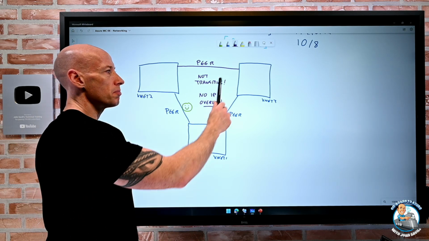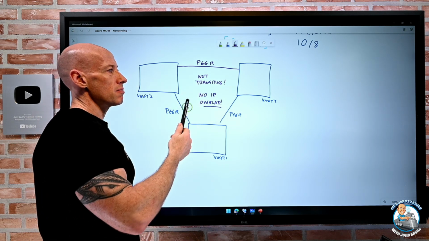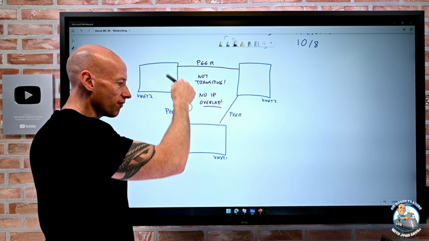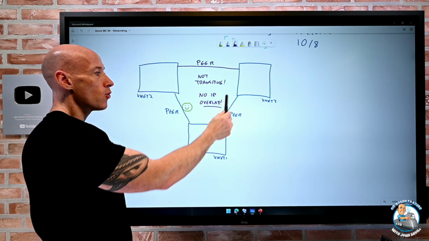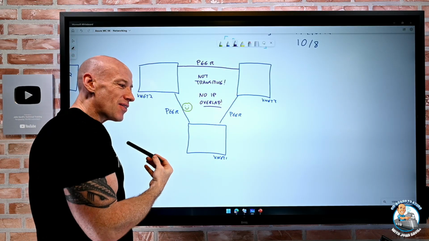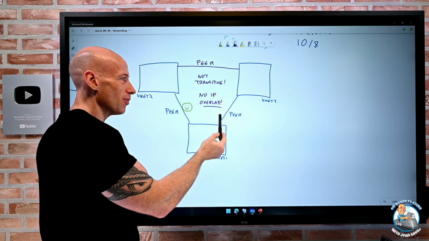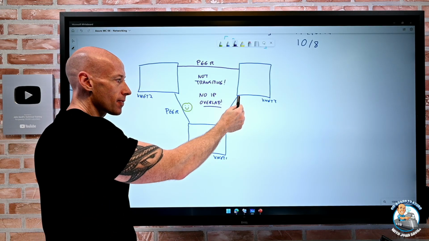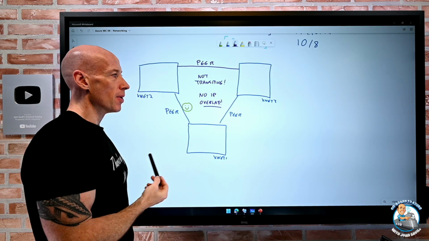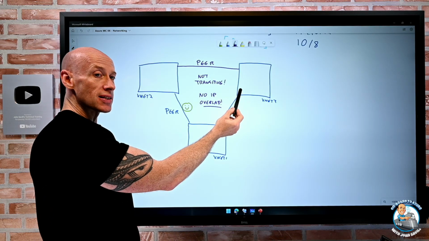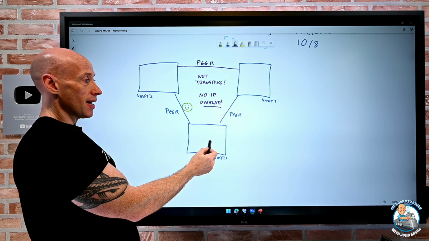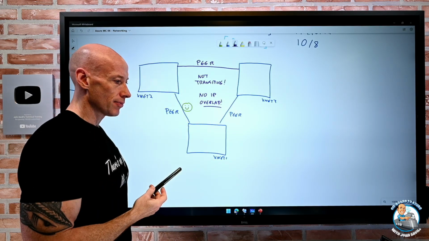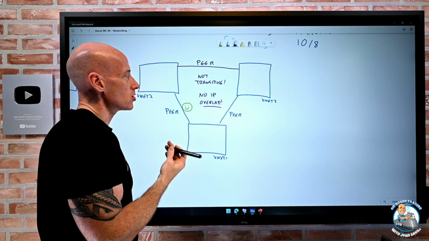By default, they have no way of talking via the hub. This is the hub. Although they're both connected to the hub, there's nothing in the hub that will take a packet from here and send it to here for them. This VNet has no reason to think, oh, I should send it to the hub, VNet 1, to be able to get to that. Why would it possibly think that's the thing to do?